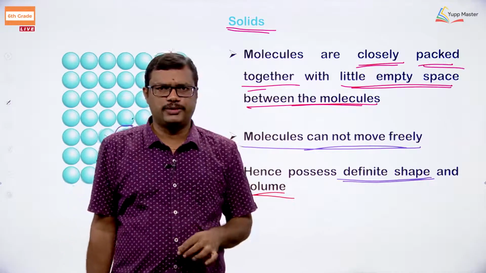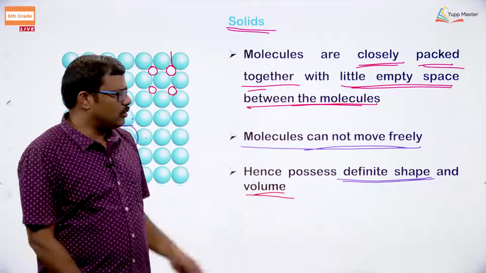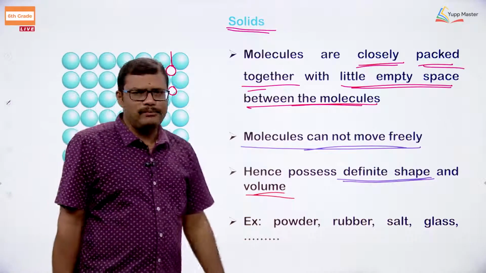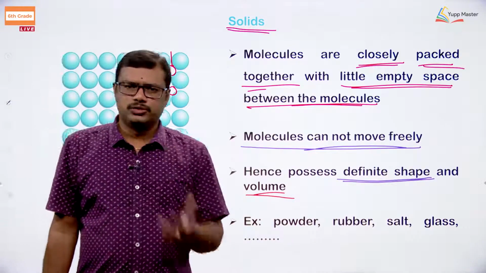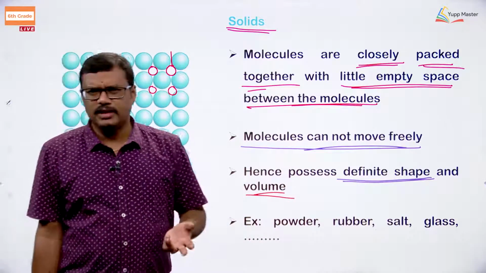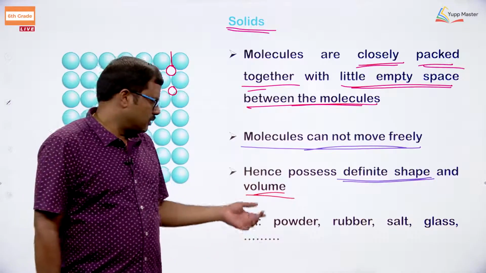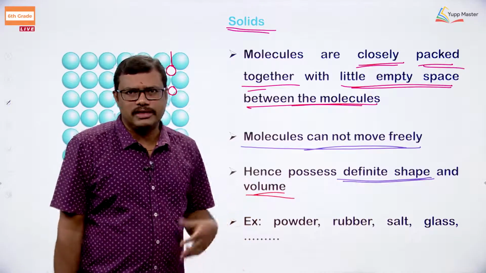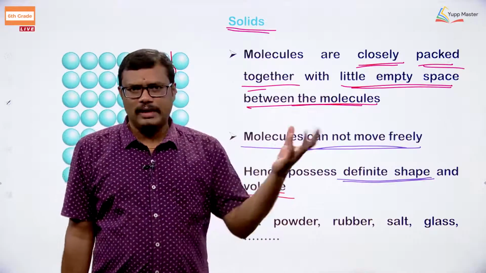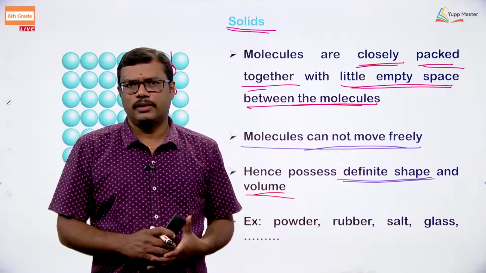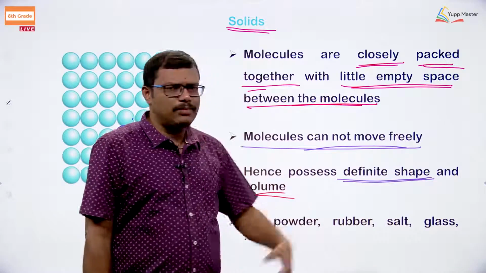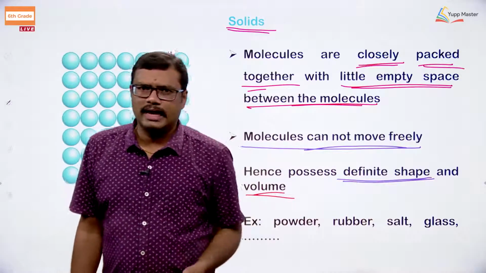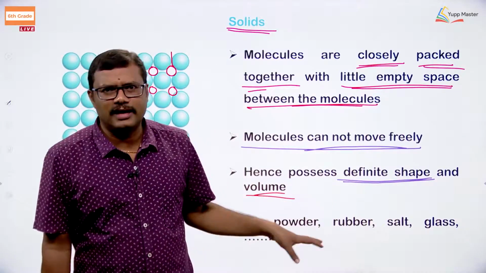This point you have to remember, students, okay. Of course, it is an easy thing, it is not that typical to remember. You can easily remember once you observe the particle arrangement. So, what are the examples? Rubber, salt, sugar, powders. I think you have seen wheat powder, jowar powder, ragi powder. All these are solids, okay. And the glass that you have seen, the window glasses, they are also solids, okay. The best examples you can observe: any powder, rubber, salt and glass. All these are taken as examples of solids.